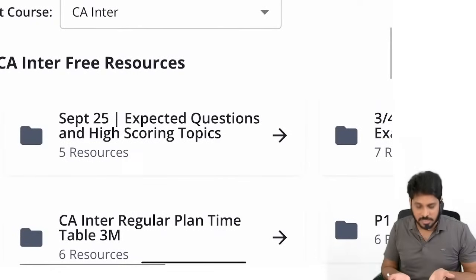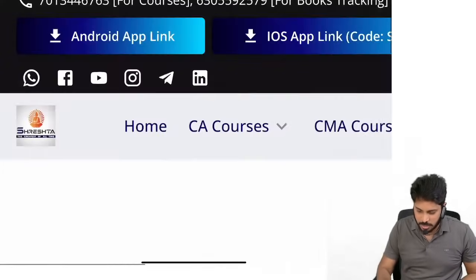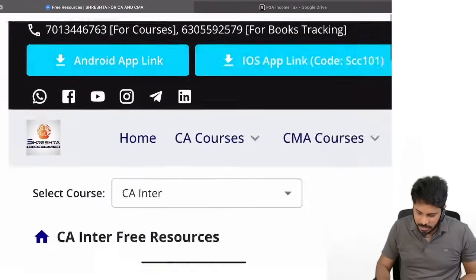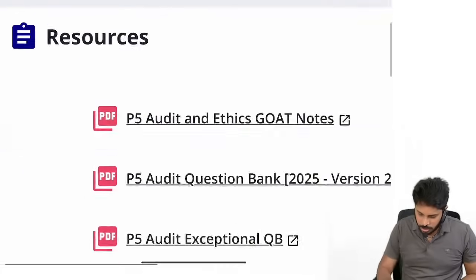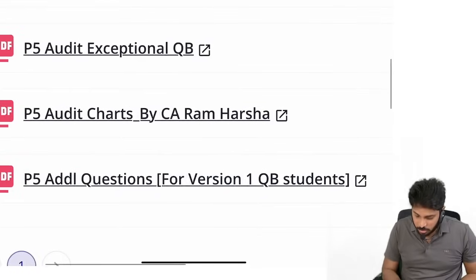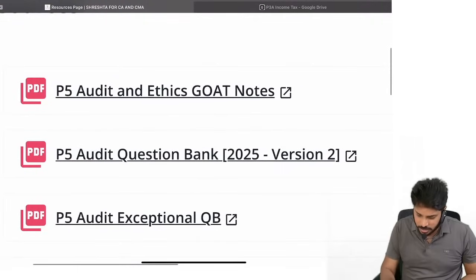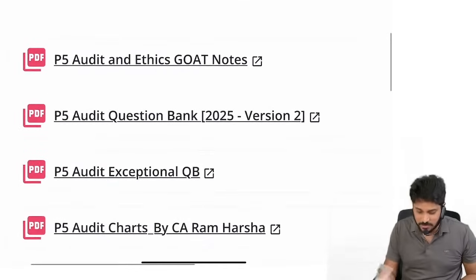Go to free resources. What is this? First one, September 25 expected questions. Open this. Inside this it is there. P5 expected questions. Suppose you want audit material, go to P5. P5 audit notes, here you can see. So audit chart notes are there. Audit and ethics code notes, everything is there. The question bank is given here.